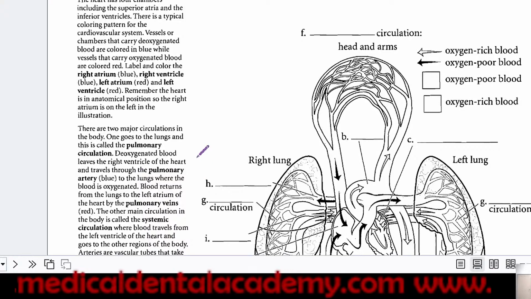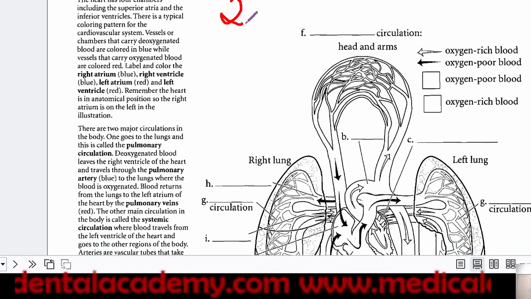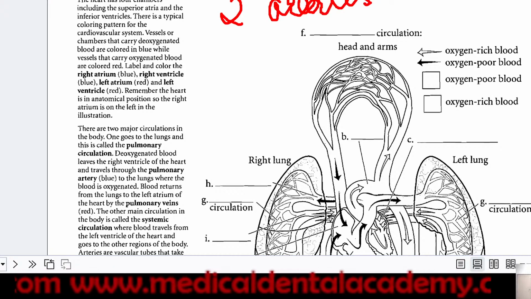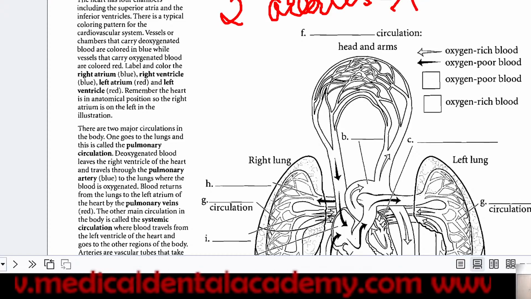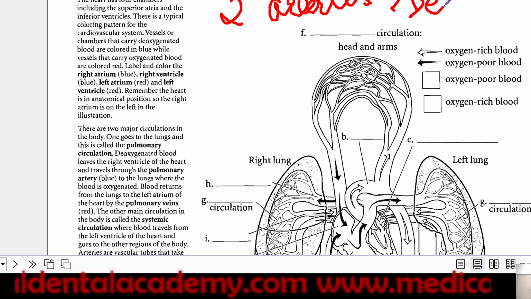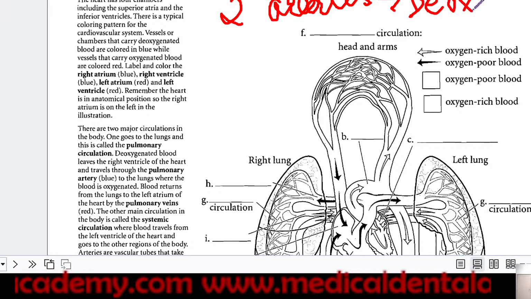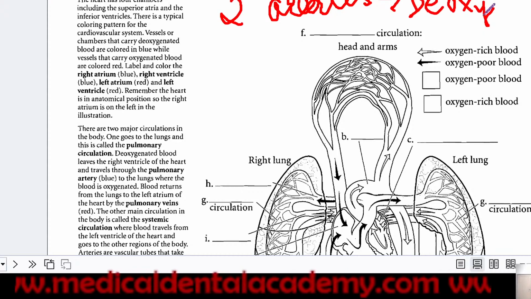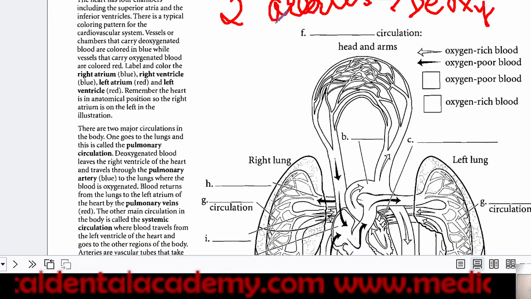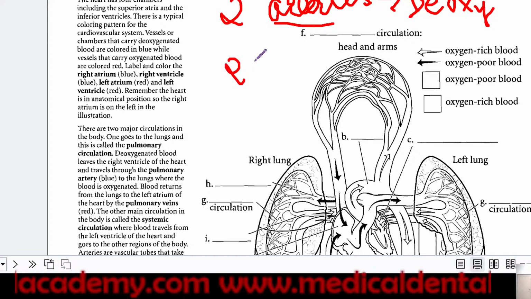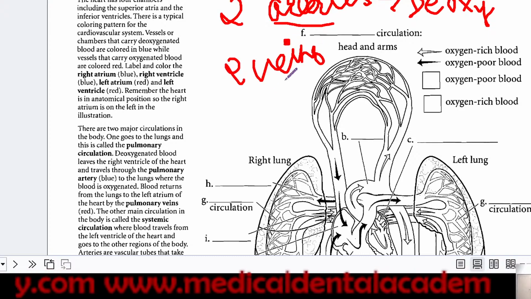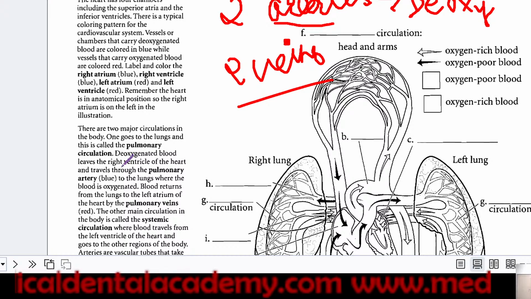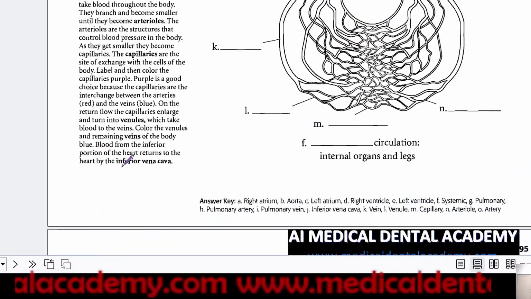Now a question from these things: basically arteries carry oxygenated blood, but two arteries carry deoxygenated blood. Which are those? One is the pulmonary artery and the second is the umbilical artery. You have to remember these things. And two veins carry oxygenated blood. Which are those? The pulmonary and umbilical veins. These are the exceptions.